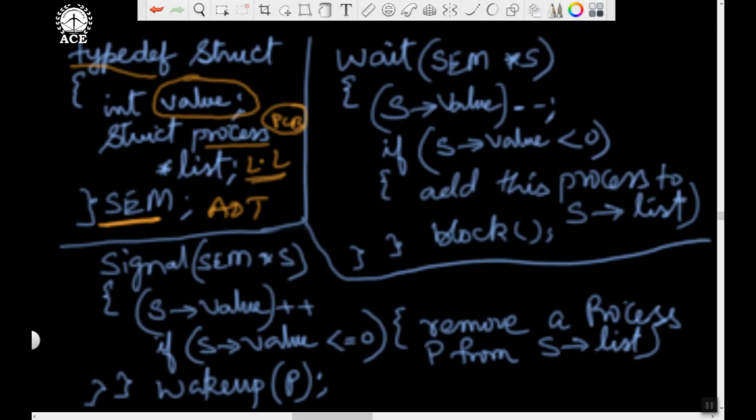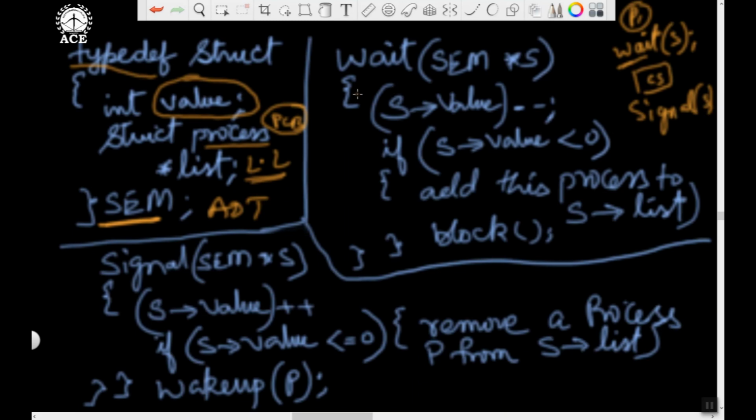As I said in my previous diagram, I'll take a small diagram which I have shown earlier. So this is the critical section. Every process will have to perform the wait operation on the semaphore before entering the critical section, and on coming out of the critical section will perform the signal operation on the semaphore. Suppose some process Pi trying to enter the critical section will perform wait. What is going to happen in performing the wait operation? First I define a semaphore variable by the name S. S initially will be 0 or maybe 1, whatever be the case.